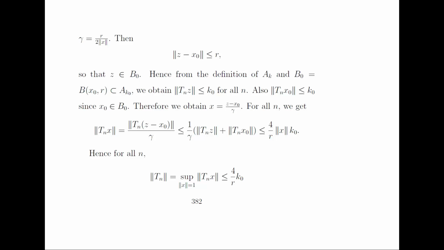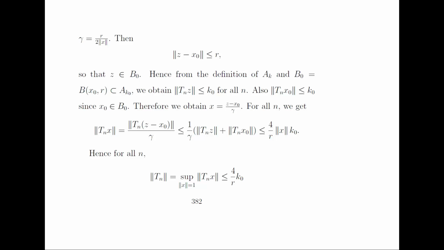And for all n, we get the norm of A T_n x is equal to the norm of A T_n ((z minus x naught) over gamma), which is less than or equal to 1 by gamma times (norm of A T_n z plus norm of A T_n x naught). So which is less than or equal to, because here the norm of A T_n z, we have already gone through the previous cases, 4 over r times norm of A x into k naught.